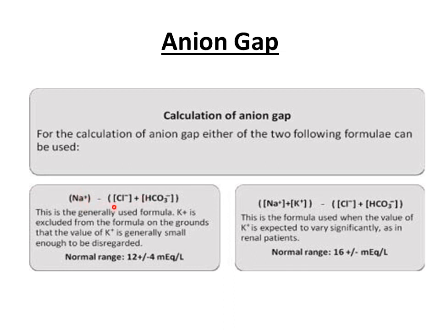Therefore there is a difference, and that difference is known as anion gap. So if we subtract the concentration of chloride ion and bicarbonate ion from sodium ion concentration, we get a value, and that value is anion gap, and the normal range is 8 to 16 milliequivalents per liter.